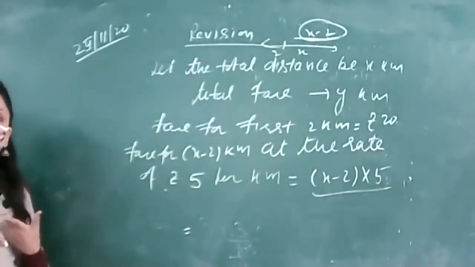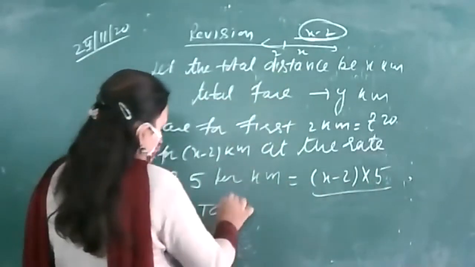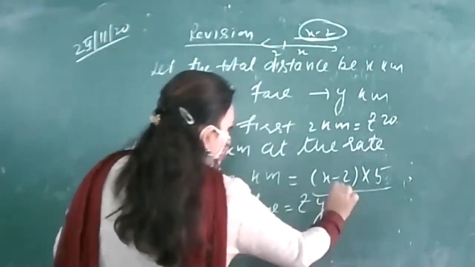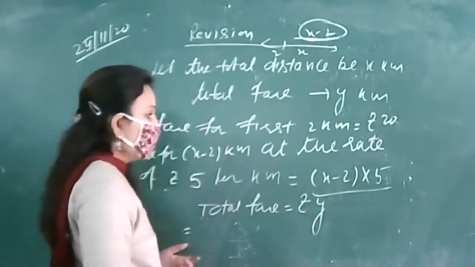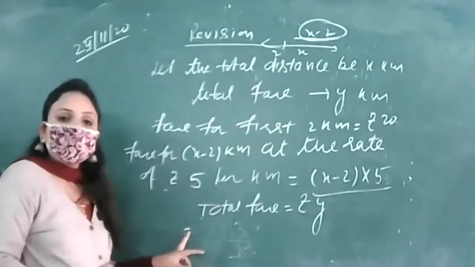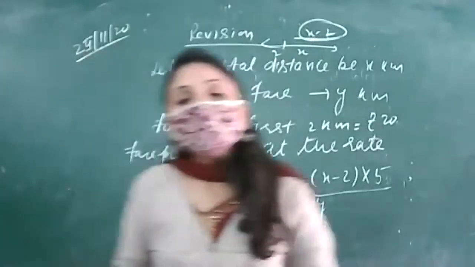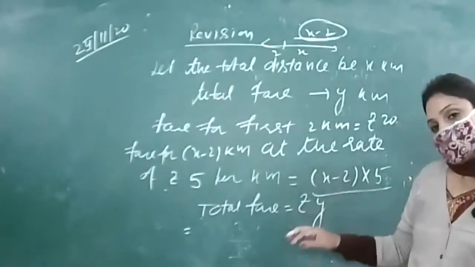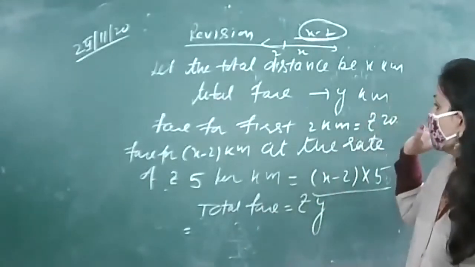Now we have chosen the total fare to be y, so we'll write total fare. Total fare is y. So in the total fare, two things will be added. What two things will be added?